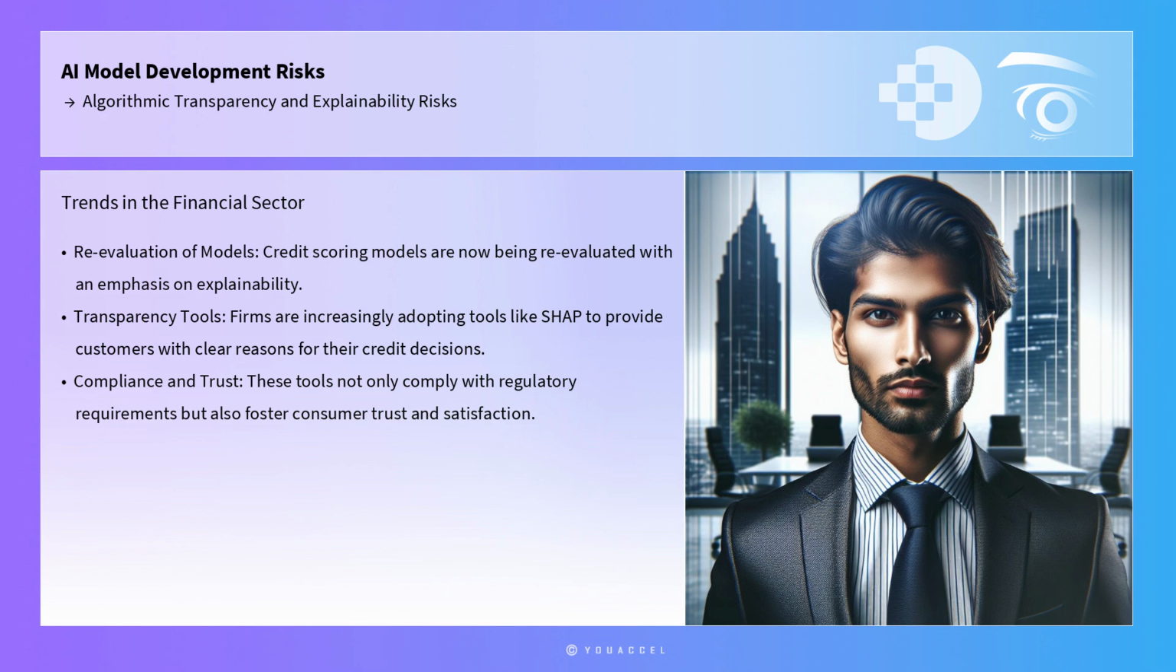Credit scoring models, which historically have been criticized for lack of transparency, are now being reevaluated with an emphasis on explainability. Firms are increasingly adopting tools like SHAP to provide customers with clear reasons for their credit decisions, which not only complies with regulatory requirements, but also fosters consumer trust and satisfaction.